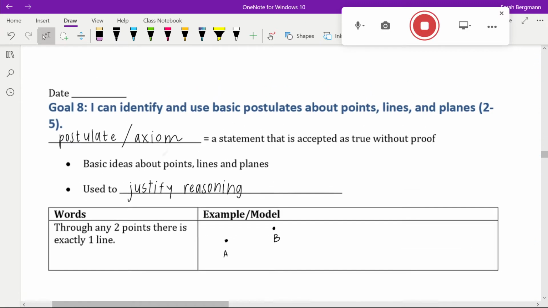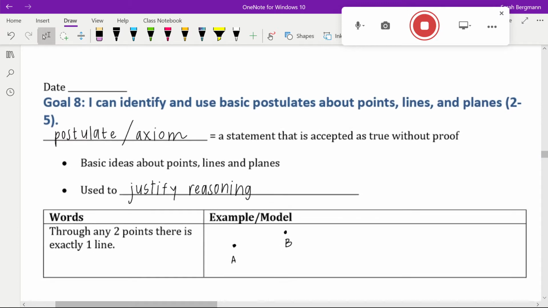The video today is all about basic postulates. A postulate or an axiom is a statement that is accepted as true without proof. They are all basic ideas about points, lines, and planes, and they're used to justify reasoning. Let me tell you a few different postulates.